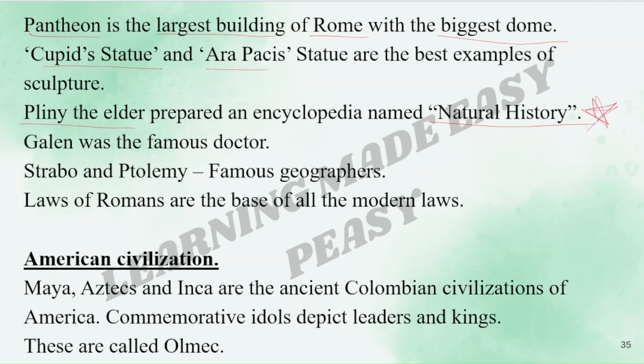Again, important, this can be asked. The works are very important, they will definitely be asked. So please remember them. Natural History was written by Pliny the Elder. Galen was the famous doctor, Strabo and Ptolemy, famous geographers. Laws of Romans are the base of all modern laws.